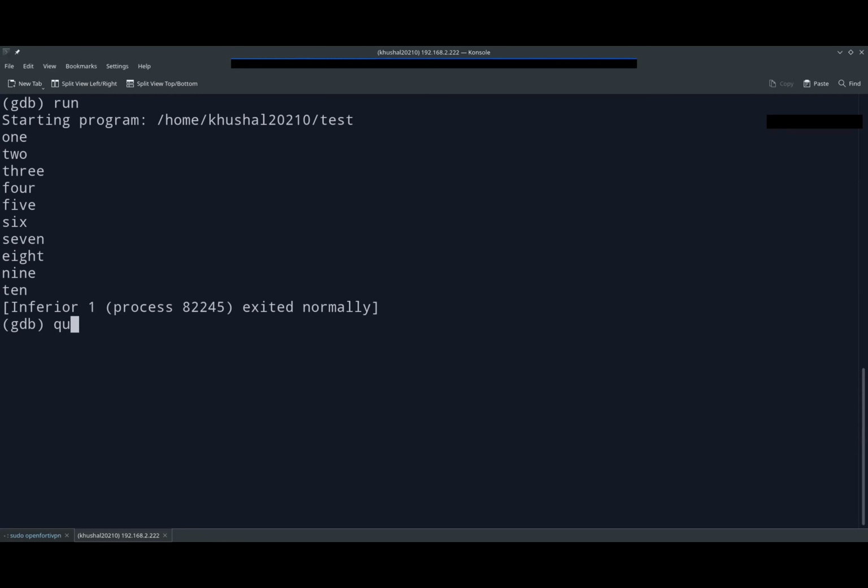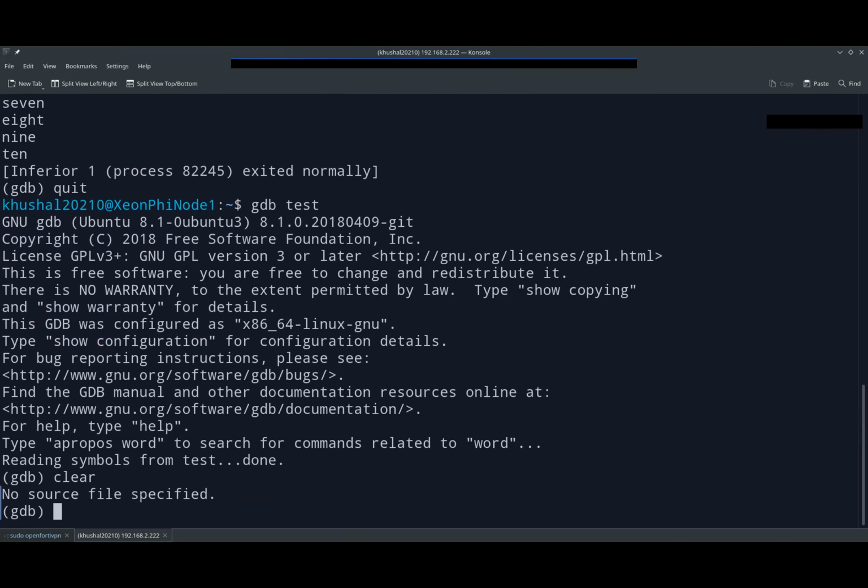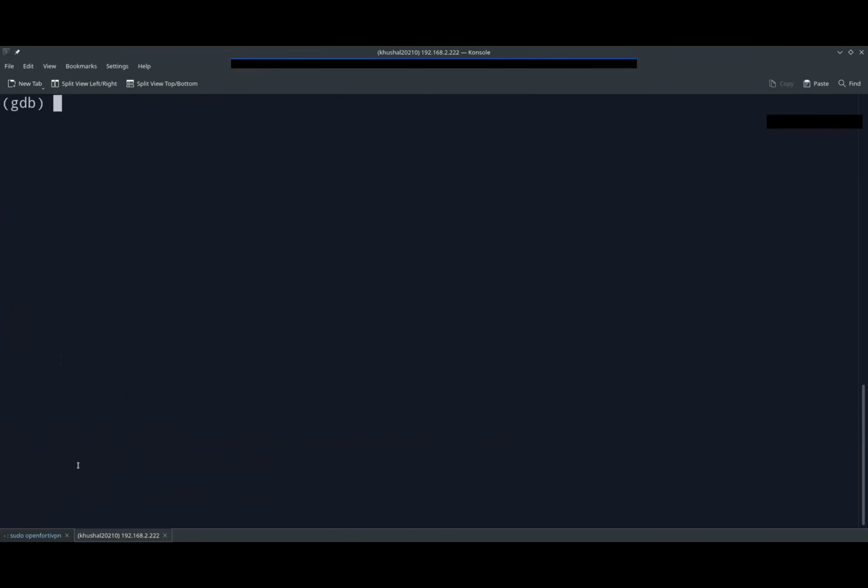Now, sir, I'll just show you once how to run GDB again. GDB space the file name. In your case, our file was test. So just enter and we'll go into the GDB shell. I'm just clearing that up. Clear. Okay, it's not working, but yeah. So we are in the GDB shell.